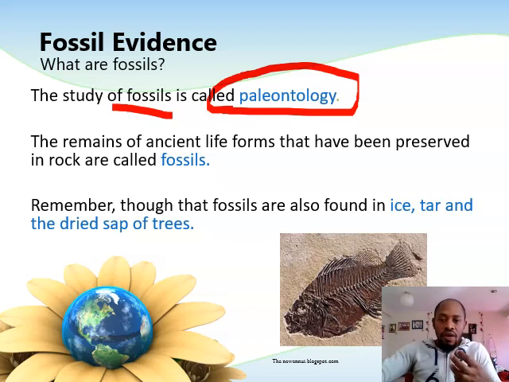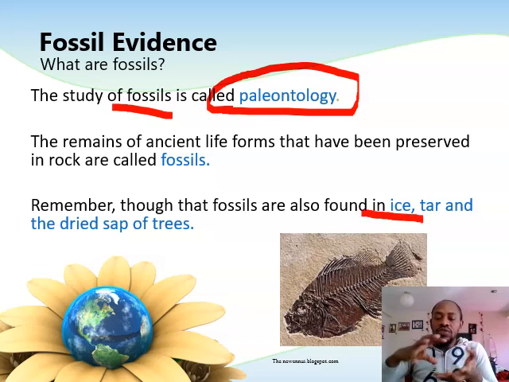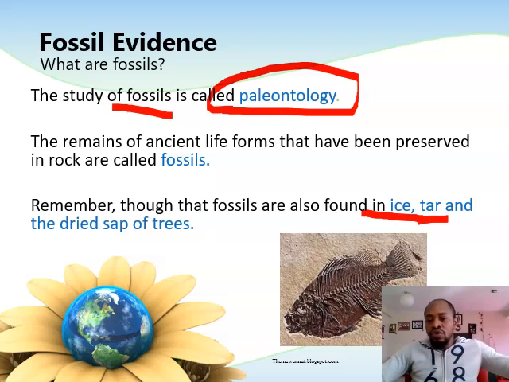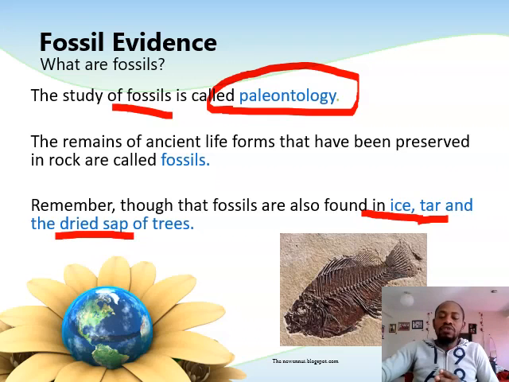For these fossils to form, they will have to be found probably in ice. Ice would preserve them. Tar, the substance that they use in making your roads, if it flows over these organisms, it will preserve them. Most of their body parts will not rot. If there are soft tissues like the muscles, the skin gets rotten, but at least the bones might not get rotten, they will get preserved. And sometimes dried sap from trees, amber, could also flow over these organisms and preserve them.